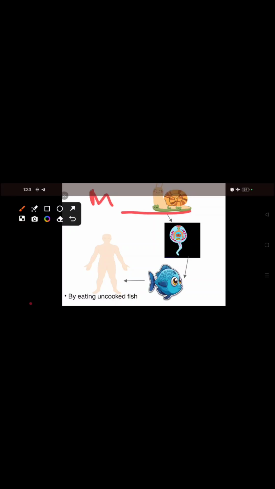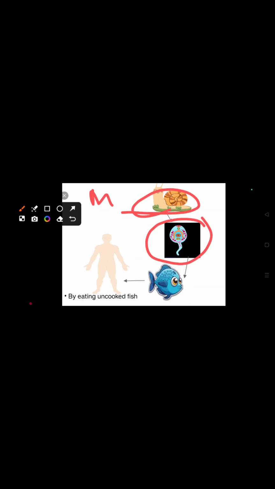The next disease is opisthorchiasis. Opisthorchiasis is caused by Opisthorchis. This is called the Chinese liver fluke. Human infection is acquired by eating raw or undercooked fish which harbor cercaria cysts. The miracidium larva infects the snail, then the cercaria larva comes out and infects the fish.